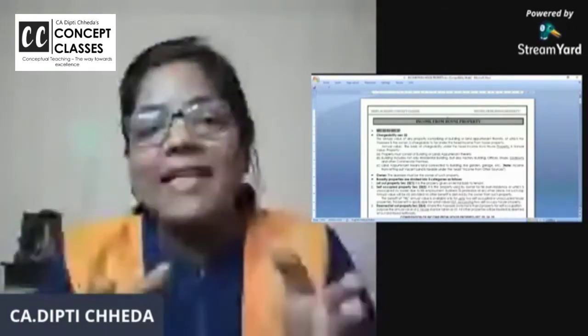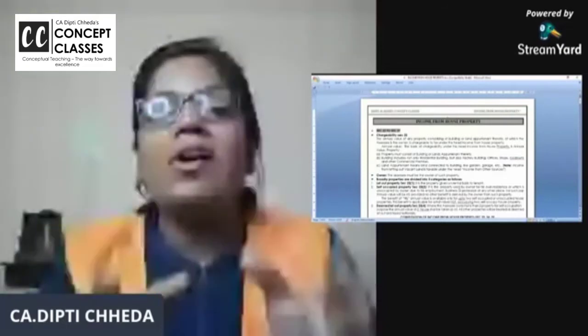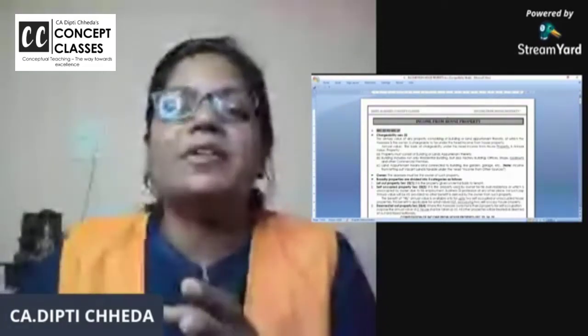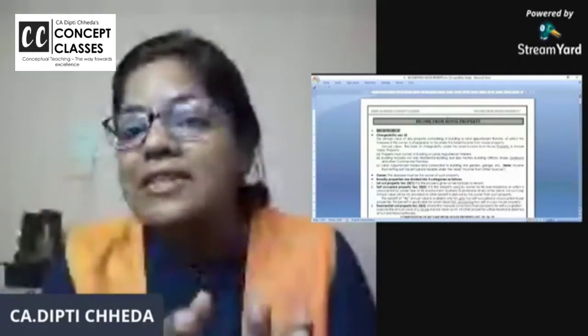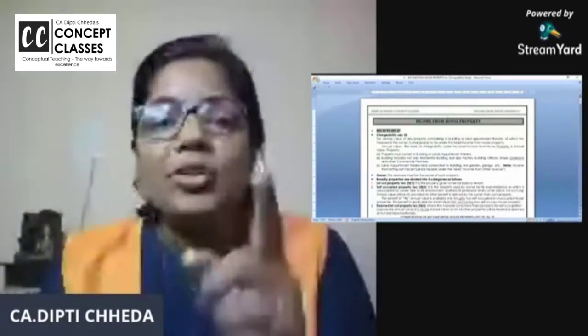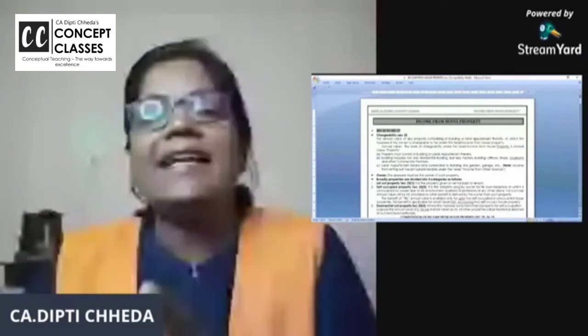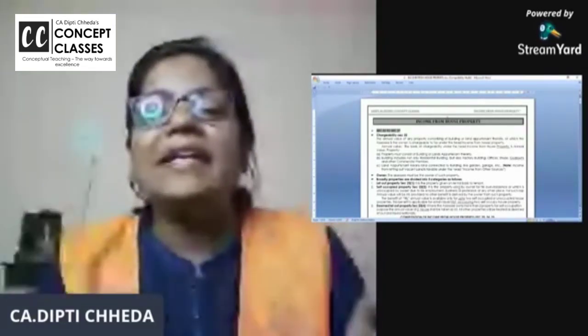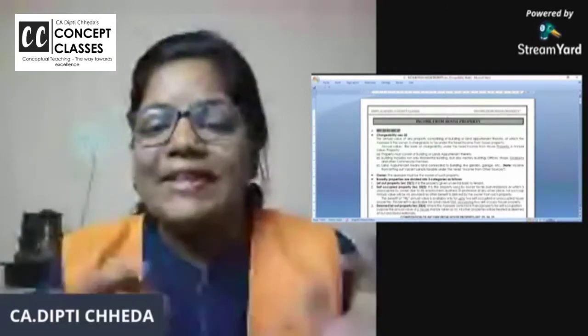If you yourself are a tenant, you are having a hospital, and a part of the hospital you have given to a canteen or a medical shop, then this is called subletting. You are the tenant, you are getting rent from the subtenant. Then this is taxable under income from other sources. Clear?